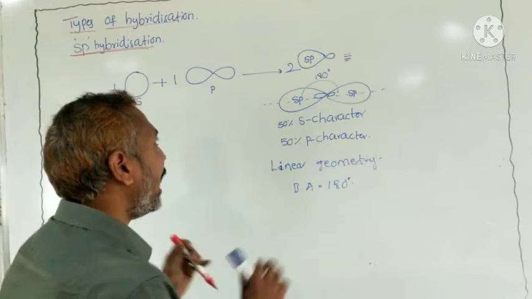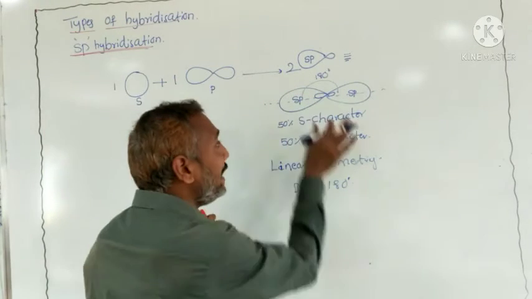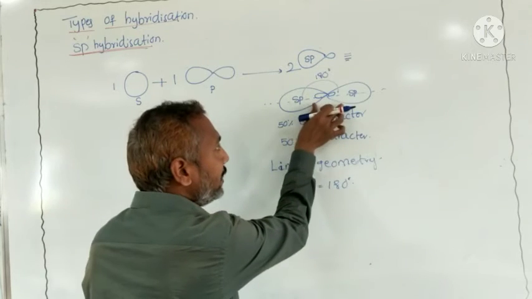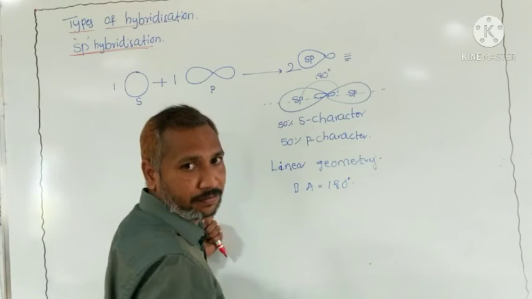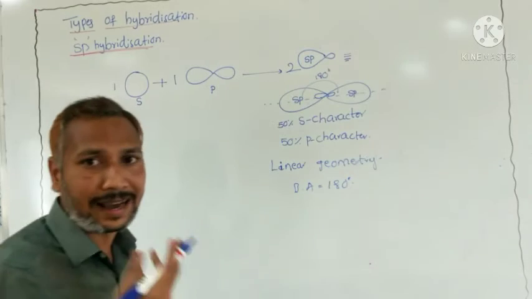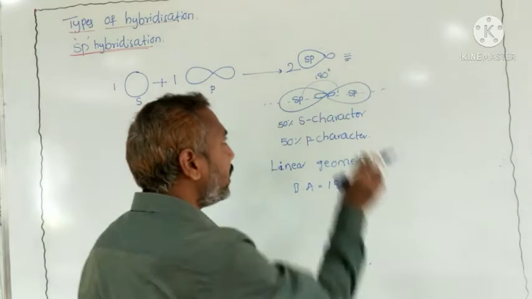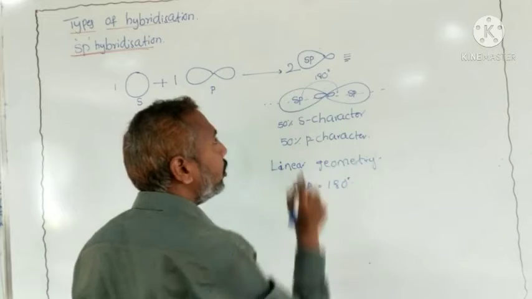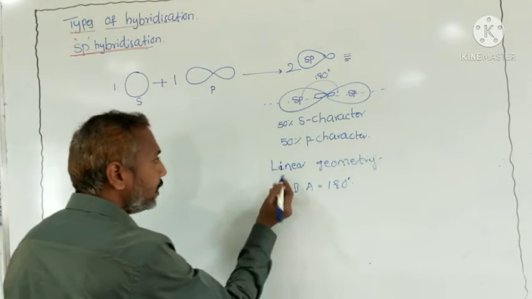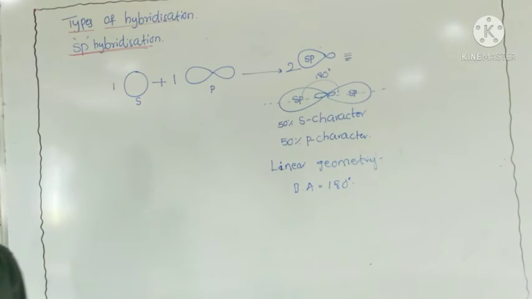Those two hybrid orbitals are arranged in linear geometry. Why? Because in linear geometry the repulsions are minimum. That's why the two equivalent hybrid orbitals arrange themselves in linear geometry. Whenever arranged in linear geometry, the bond angle is 180 degrees. Is it clear? So the geometry is linear and the bond angle is 180 degrees.